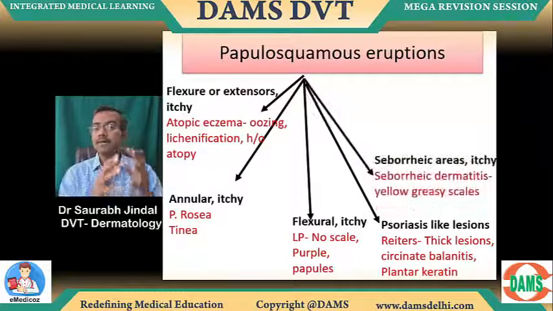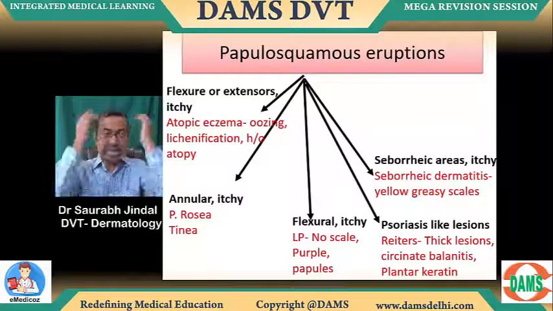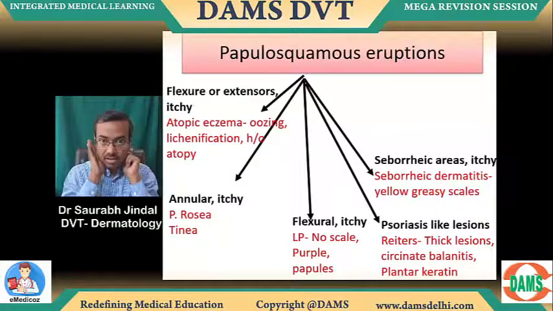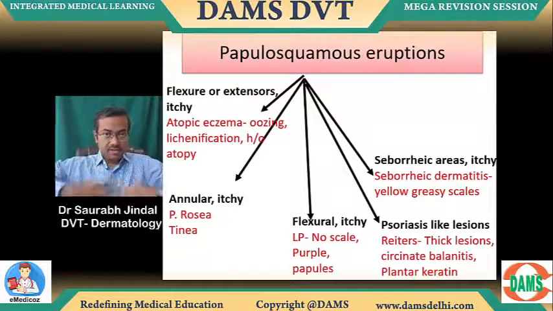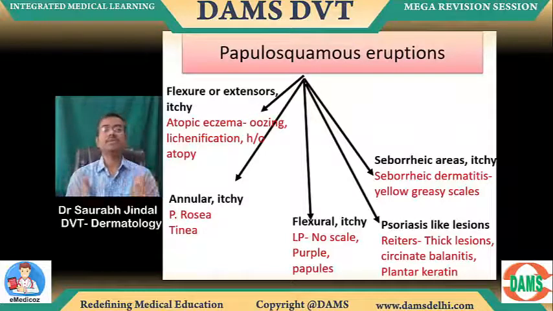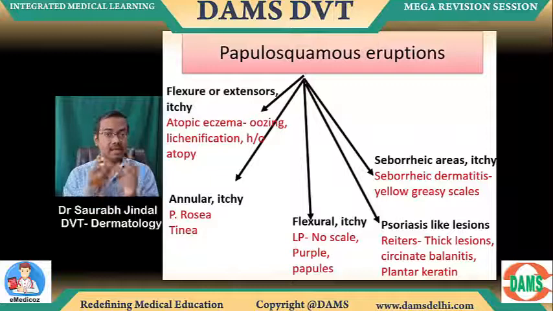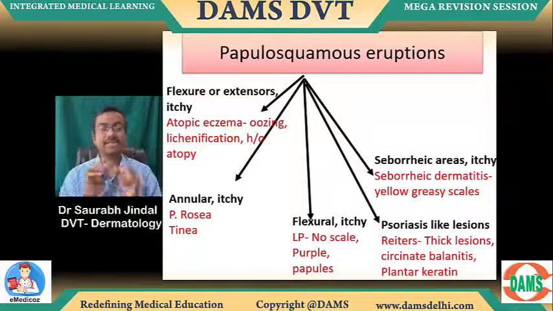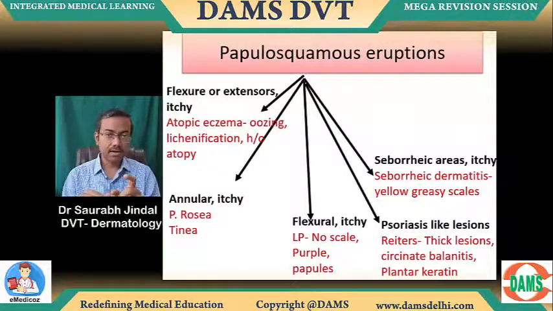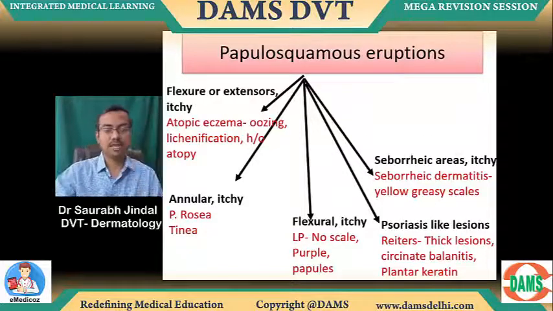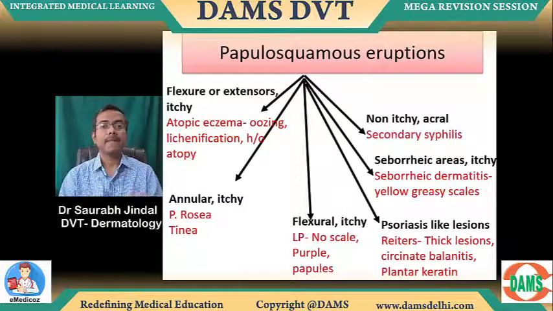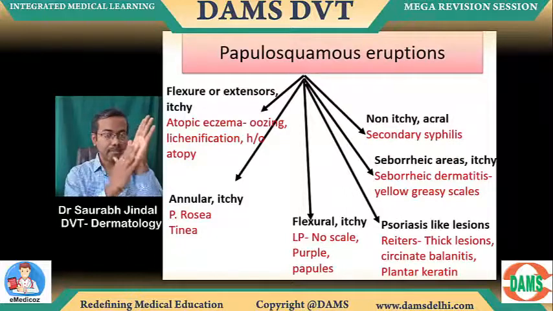Okay. If it's seborrheic area mentioned, the scalp, the sides of the nose, the eyebrows, the back of the ears, the center of the chest, when this is mentioned, you will call it a seborrheic dermatitis. इसमें issue ही नहीं है अभी. And usually it's yellow, greasy. Can you get this? Yellow, greasy scales. Red, silver is psoriasis. This is seborrheic dermatitis. No itching. And acral scaling and papules. Can you see this?